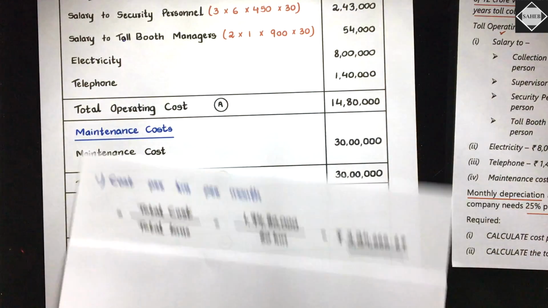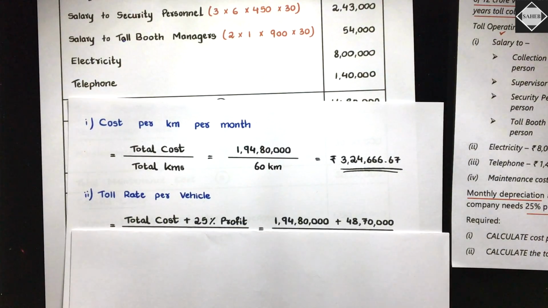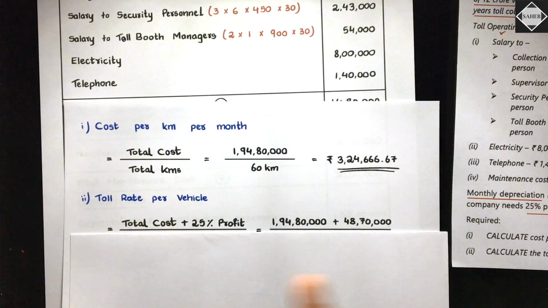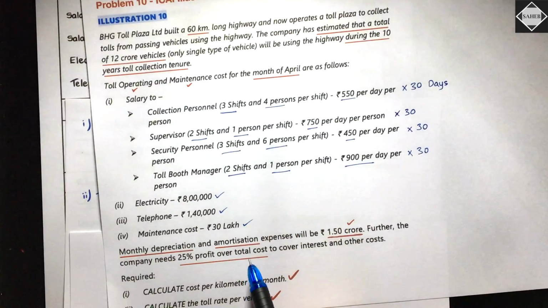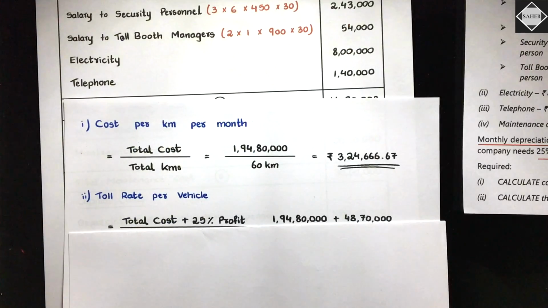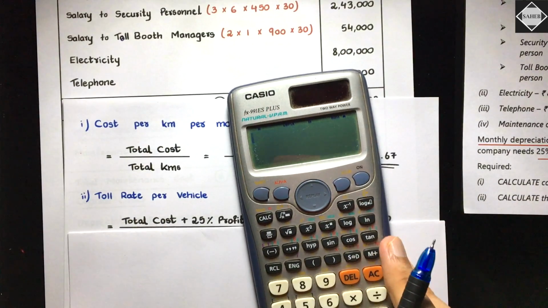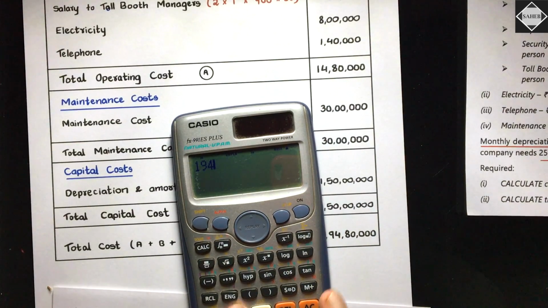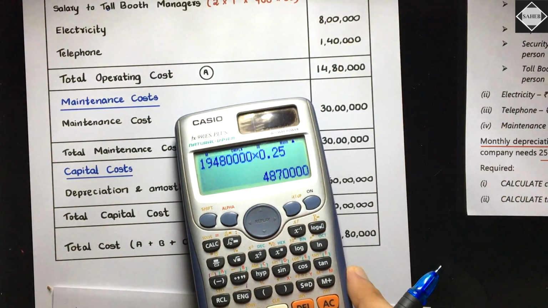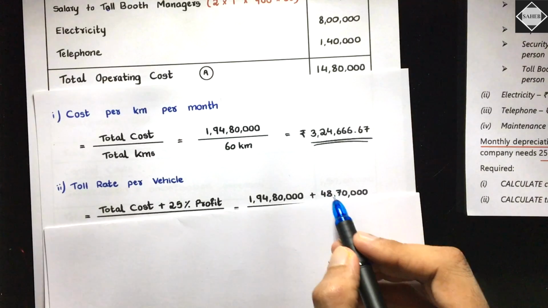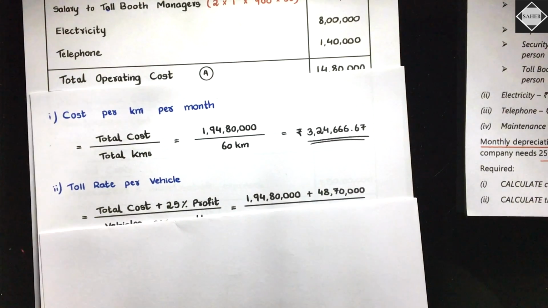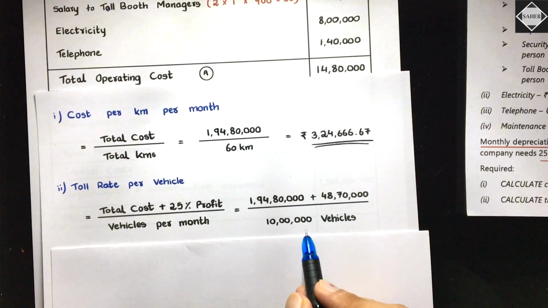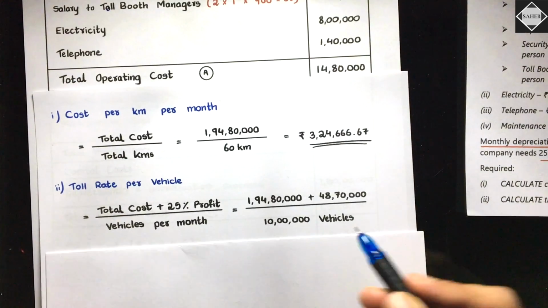So see, toll rate per vehicle, total cost plus 25% profit. The profit they have said is on cost, 25% on cost. So the cost is how much? The cost is 1 crore 94 lakh 80,000. 1 crore 94 lakh 80,000 into 0.25, that is equal to 48 lakh 70,000. Can you see that? So 48 lakh 70,000 will be our profit, 25% on cost. So you will add those two and divide by 10 lakh vehicles as we calculated.